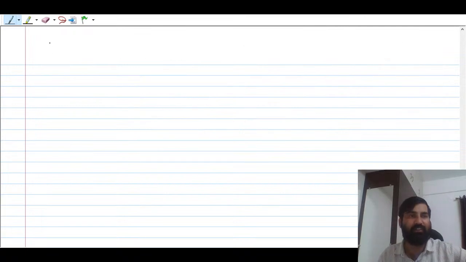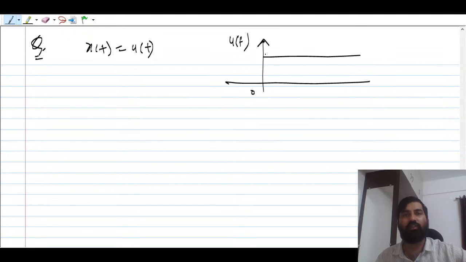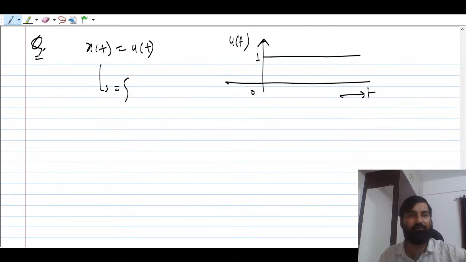Suppose we have x(t) equal to u(t), where u(t) is the unit step signal, shown like this. It is an approximated signal. Let us define it: it will be 1 for t greater than 0.